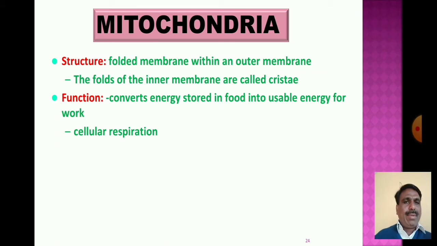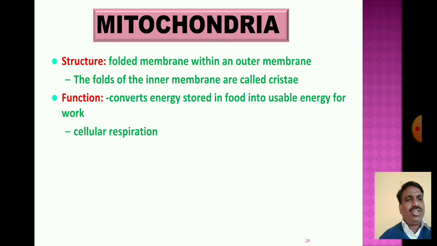The folds of the inner membrane are called the cristae, and the outer membrane is uniform. The main function of mitochondria is to convert the energy stored in food into usable energy for work, in cellular respiration.